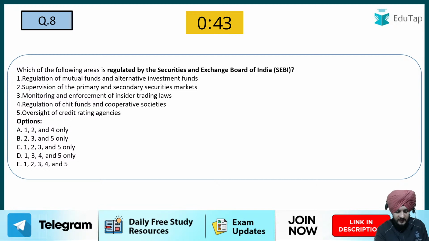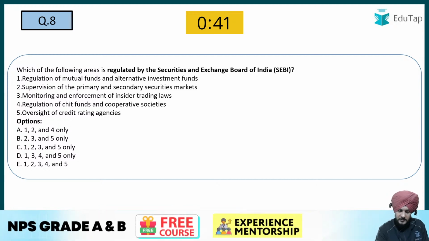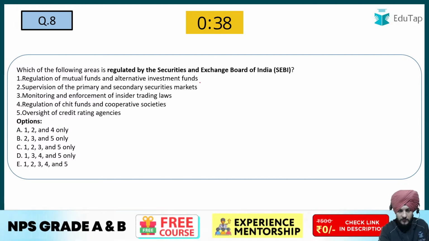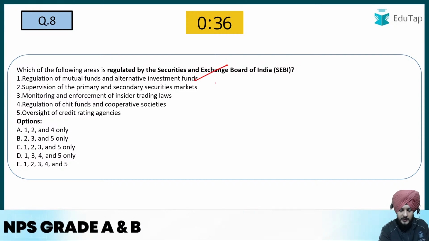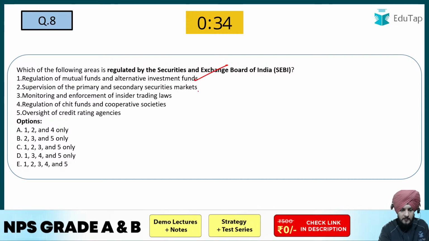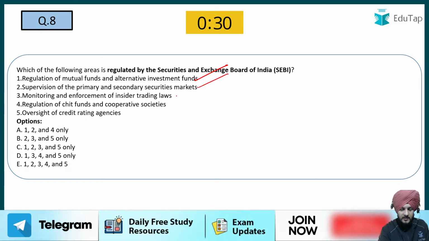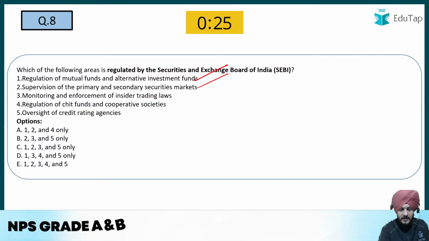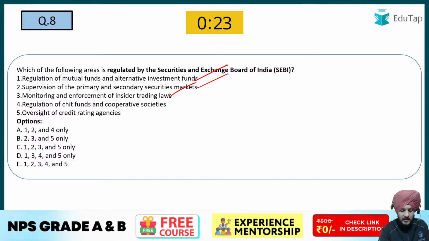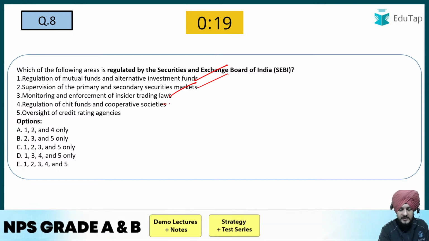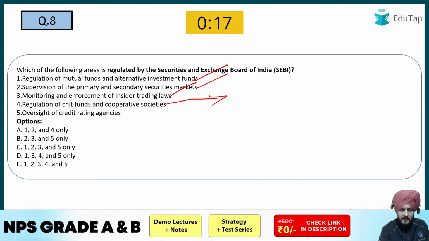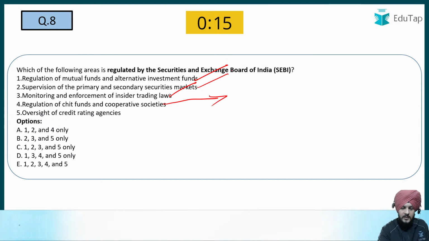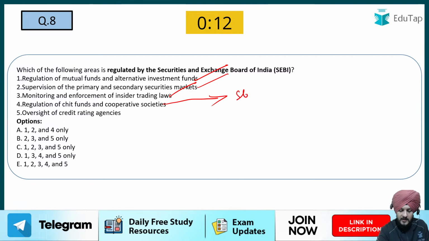Basically, if we see the answer to this question, the first point, the regulation of mutual funds and AIFs, yes, it is regulated by SEBI. Then the supervision of the primary and secondary security markets, yes, SEBI is involved as far as supervision is concerned. Then the monitoring and enforcement of insider trading laws, yes, it is also going to be the answer. Then the regulation of chit funds and cooperative societies. This is not regulated by SEBI. It is regulated by the state government.